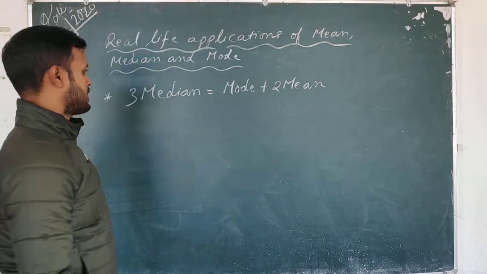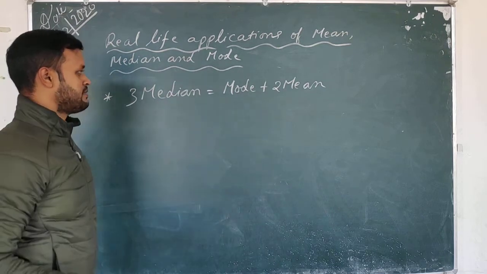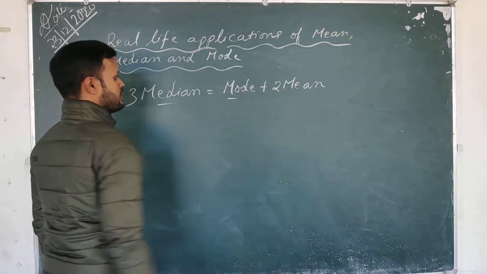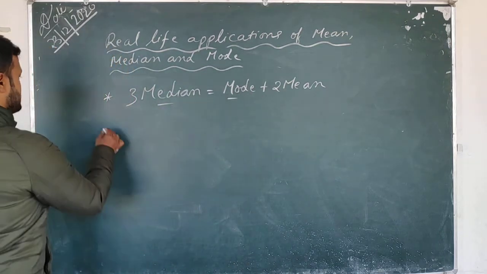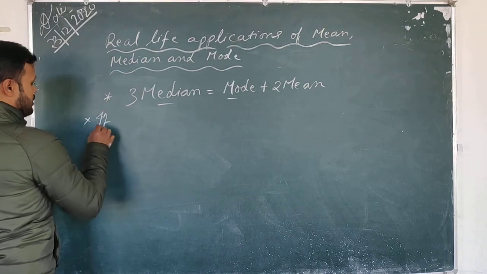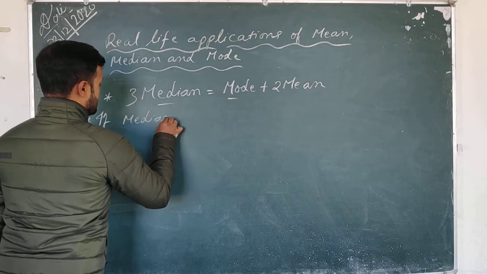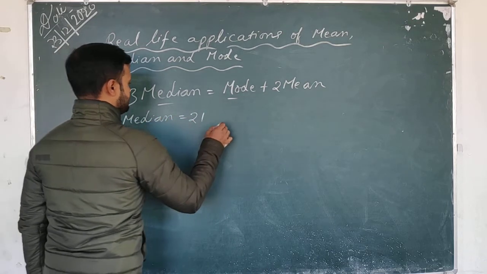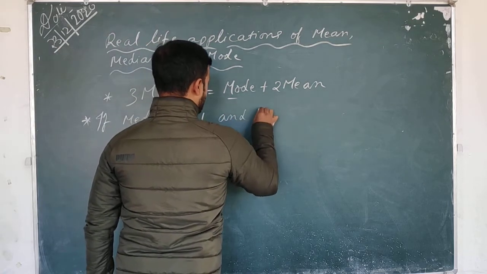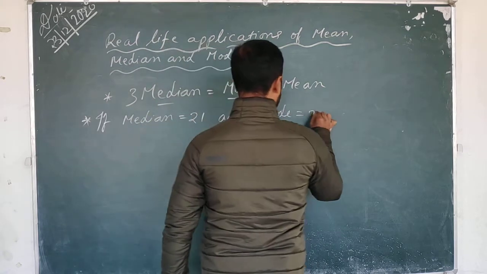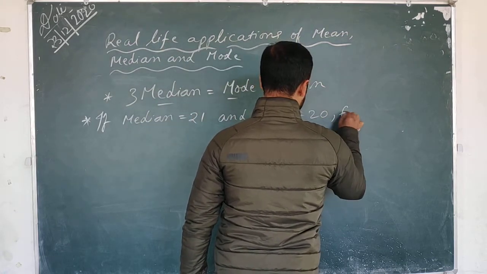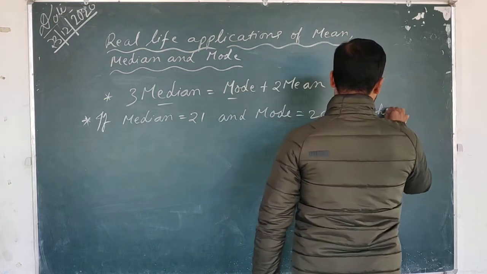That means board exams. Okay, so suppose two values are given. Suppose median and mode are given. You can easily find out the mean with the help of this formula. Suppose the median is equal to 21 and the mode is equal to 20, find the mean.